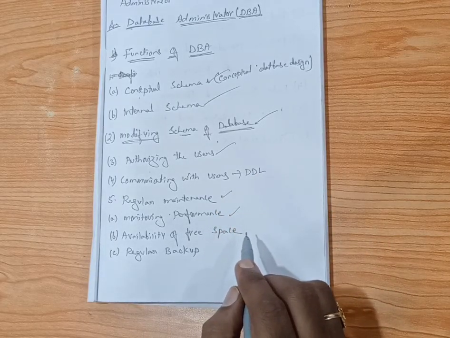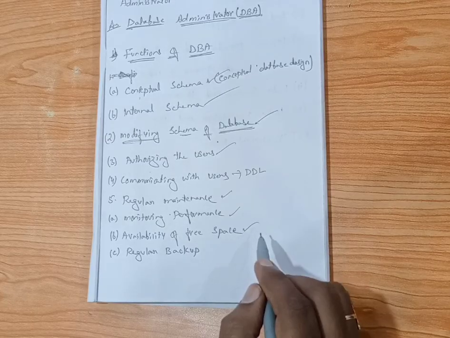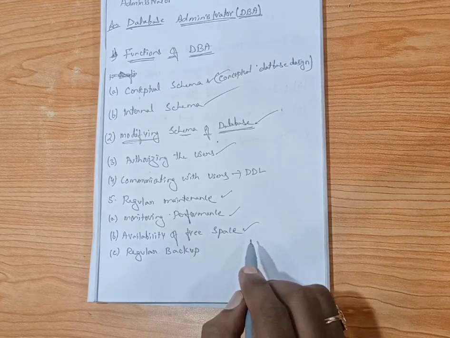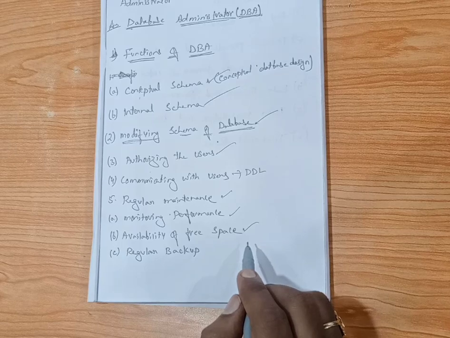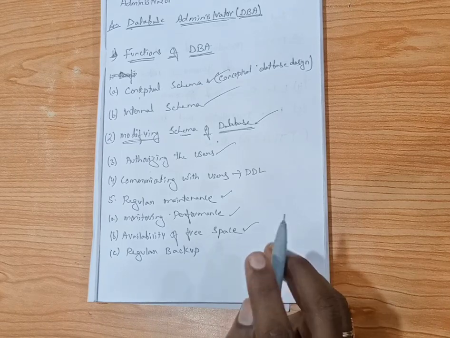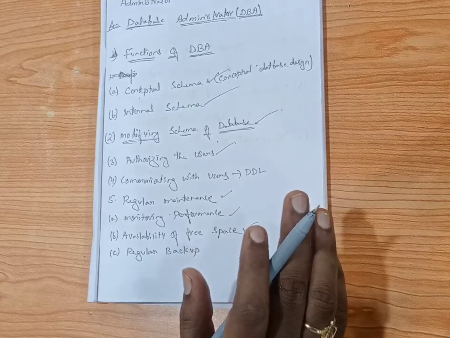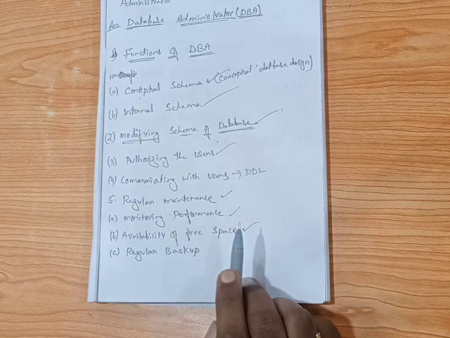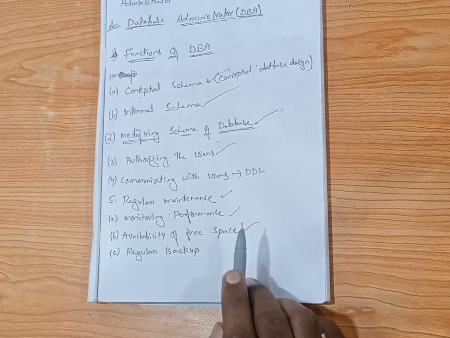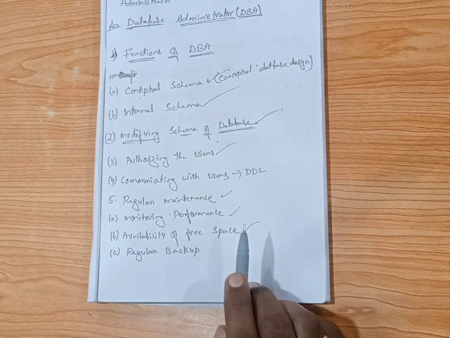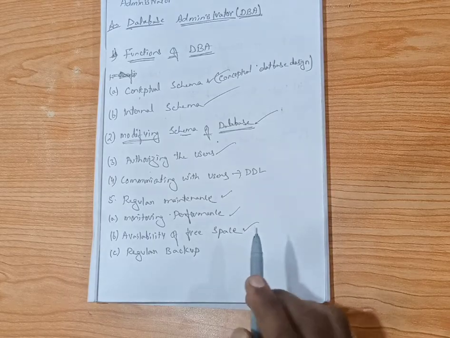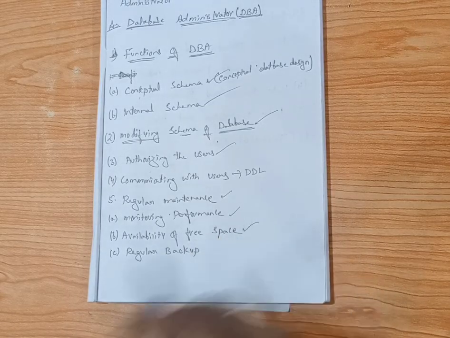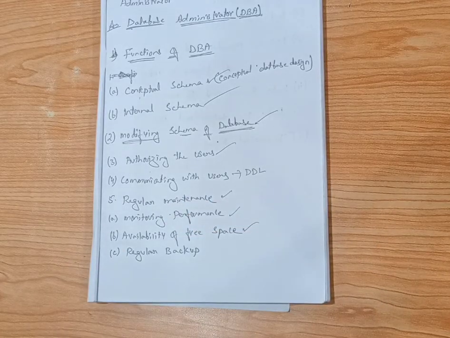Under that, the next one is availability of free space. Whenever we are going to enter data, we have to observe whether free space is there or not. Without free space, we cannot run the organization, and without space, we cannot store the data. So we are observing the space also. DBA checks whether the available free space is sufficient or not. If it is not sufficient, the DBA upgrades it. So if it's not available, they are going to upgrade the space. Example, RAM. RAM, we have 1 GB.